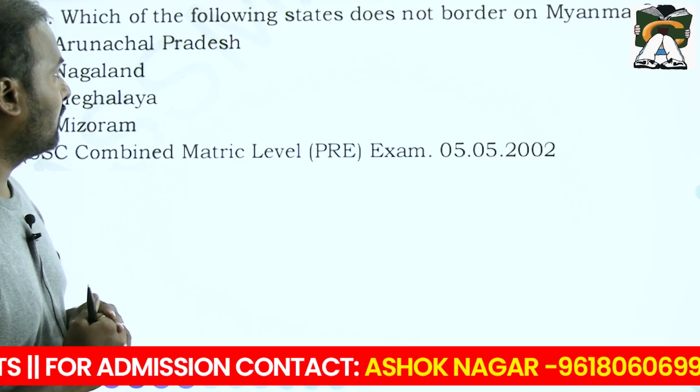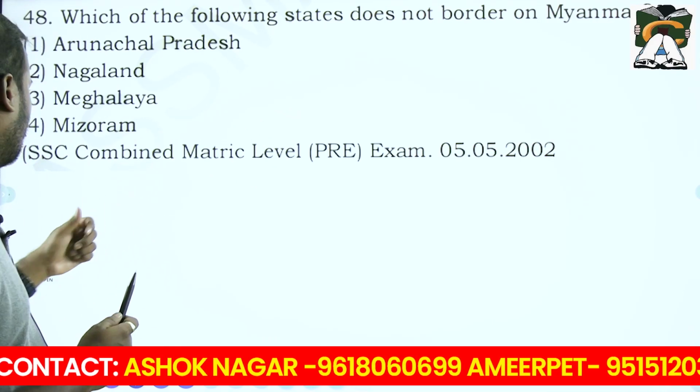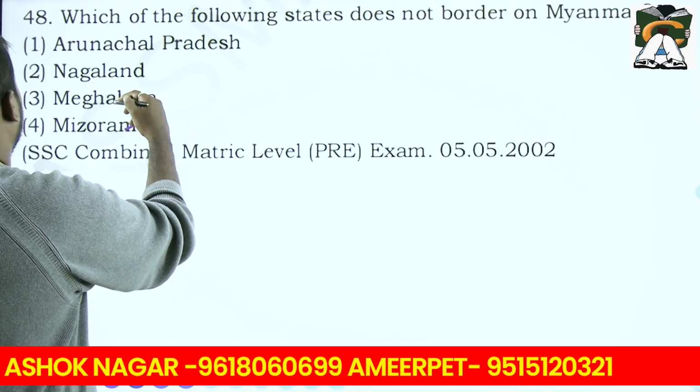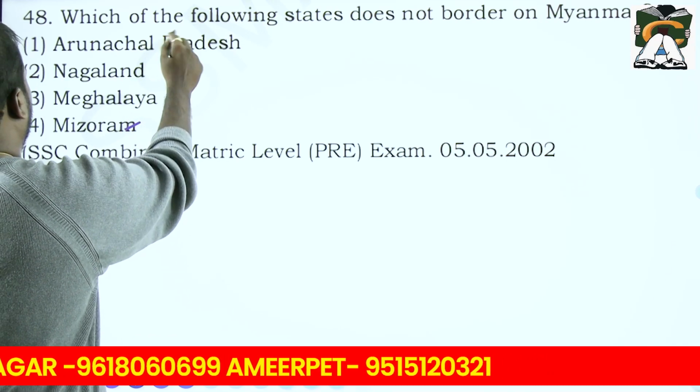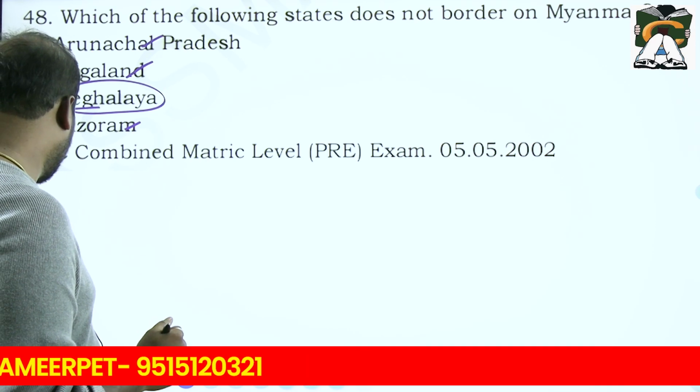Next. Which of the following states does not border on Myanmar? Same question. Mi, Ma, Na, A. So your answer is again Meghalaya. So option 3 is the answer.